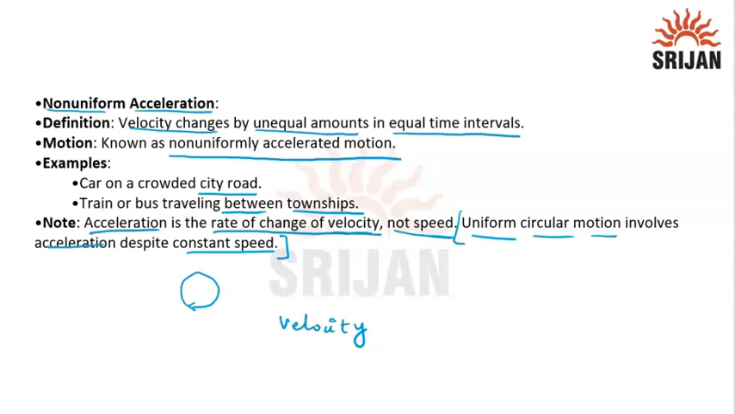Why is velocity changing? Because velocity depends on two things, magnitude and direction. If the magnitude is constant but the direction is changing, we also say that velocity is changing, and if velocity is changing then acceleration will be produced. At this time instant the direction is over here, at this time instant the direction is over here, now the direction is over here. So in uniform circular motion the direction keeps changing and the magnitude is constant, but still the velocity changes. As the velocity changes, acceleration is produced. That's why uniform circular motion involves acceleration.